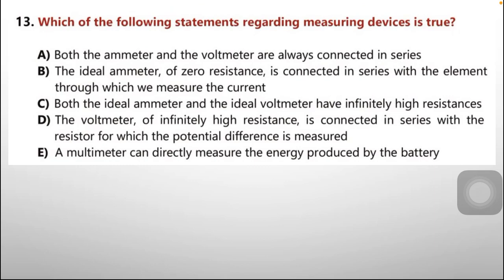The voltmeter of infinitely high resistance is connected in series with the resistor for which the potential difference is measured. Wrong. Voltmeter is always connected in parallel. E. A multimeter can directly measure the energy produced by the battery. Wrong. Multimeter cannot measure the energy, however it measures the voltage, current and resistance, which indirectly gives the answer of energy. So our correct option is option number B.